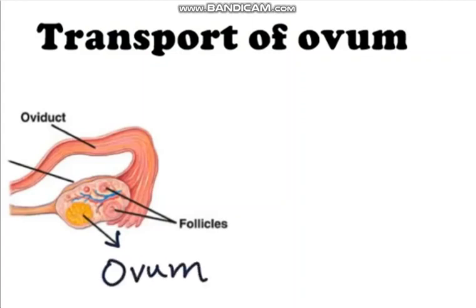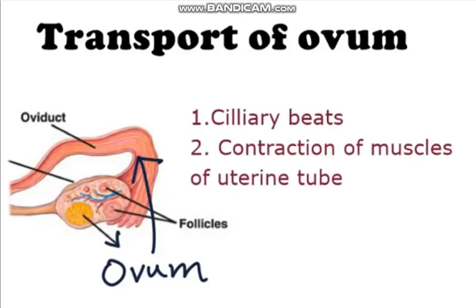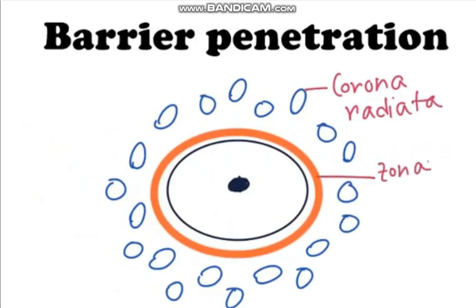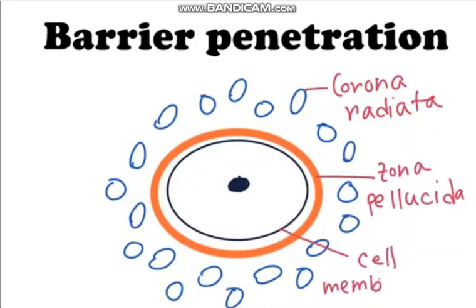The ovum is produced by the ovary and then discharged into the abdominal cavity. Then the uterine tube captures it and passes it to the ampulla by its ciliary beats and muscle contraction of the uterine tube. This is the corona radiata, which has 3 layers, this one is the zona pellucida, and this last one is the cell membrane.